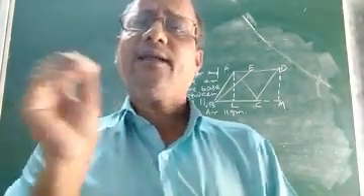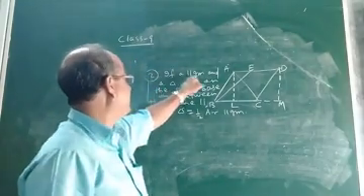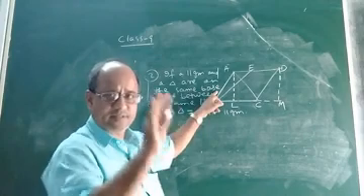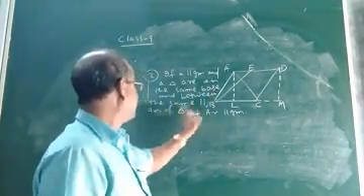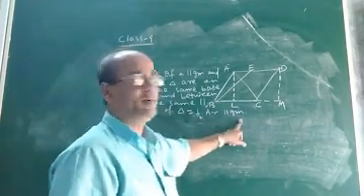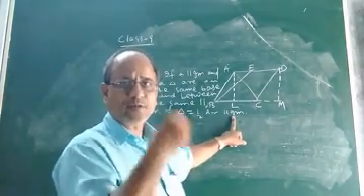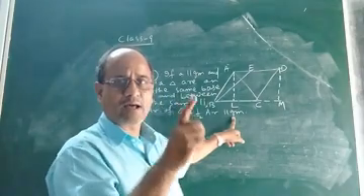Suppose a triangle and a parallelogram. See what is the next theorem. If a parallelogram and a triangle are on the same base, means they lie on the same base and between the same parallels, then area of triangle will be equal to half the area of parallelogram. What does it mean? It means suppose a triangle and a parallelogram, they will lie on the same base.